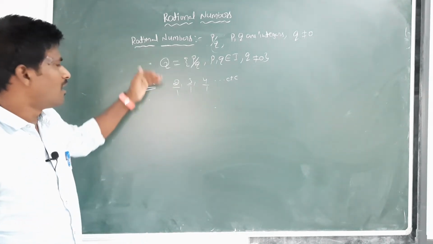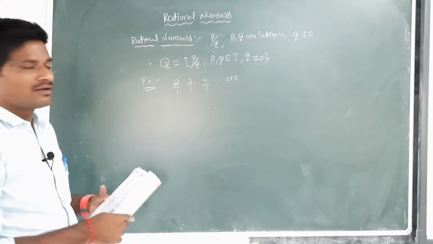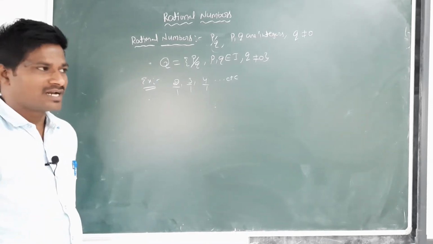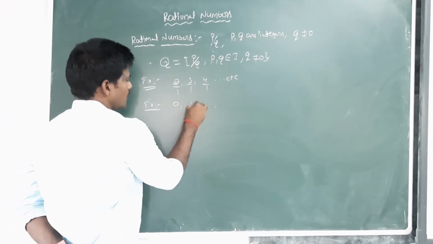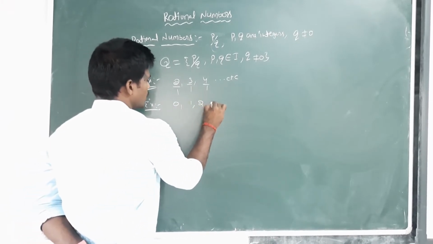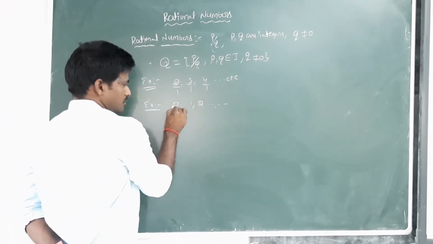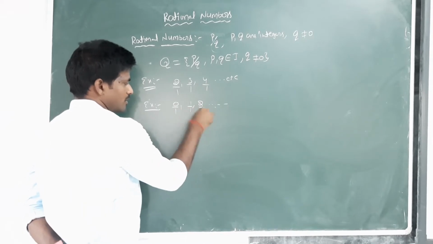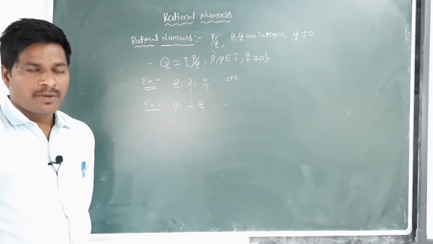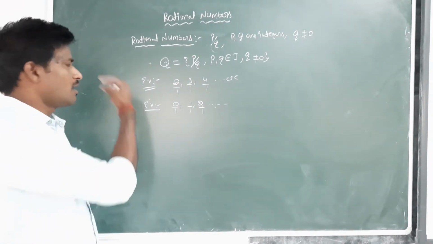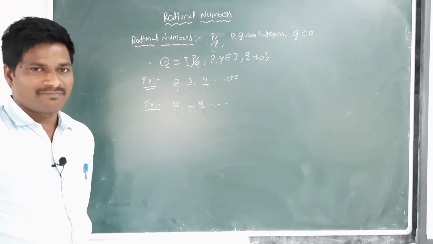Next, all whole numbers are rational numbers. For example, 0, 1, 2 and so on. 0 by 1, 1 by 1, 2 by 1. These numbers are also in the form of p by q. So all whole numbers are rational numbers.